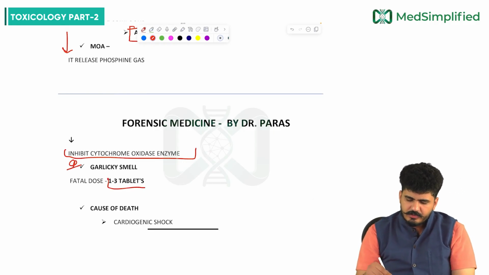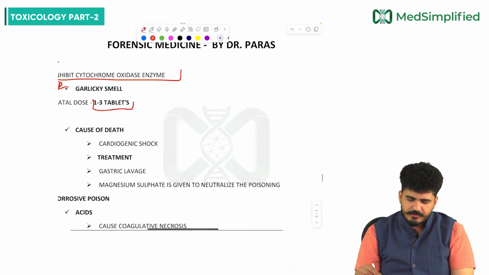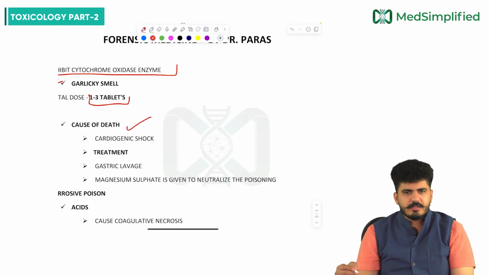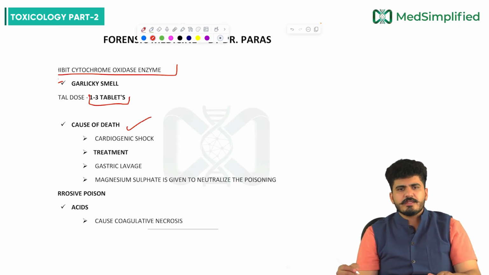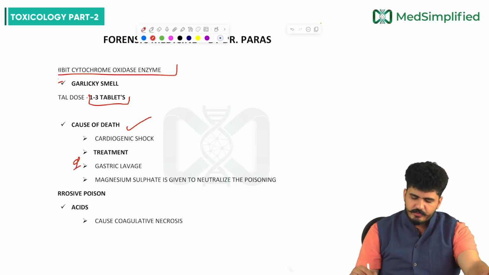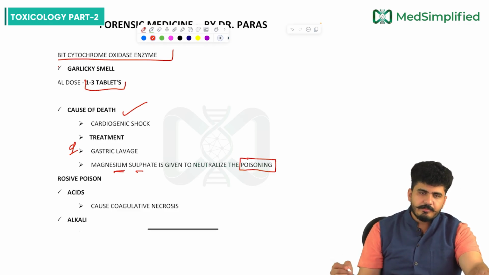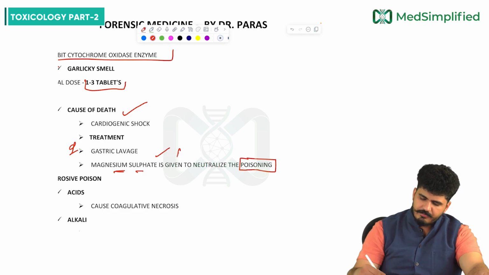The smell is garlicky. Fatal dose is 1 to 3 tablets only, and the cause of death in celphos poisoning will be cardiogenic shock. Now treatment part: gastric lavage we can do, yes. Magnesium sulfate, MgSO4, is given to neutralize the poisoning of celphos.